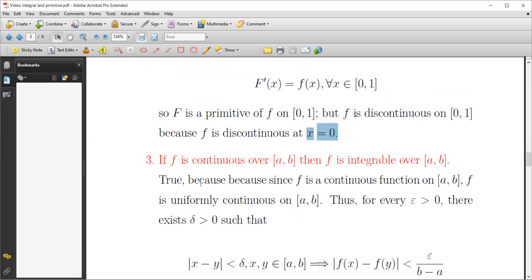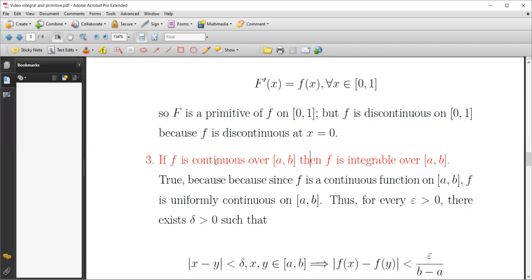The third statement: if f is continuous over AB, a closed and bounded interval, then f is integrable over AB. This is true.